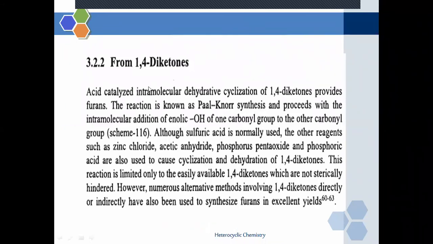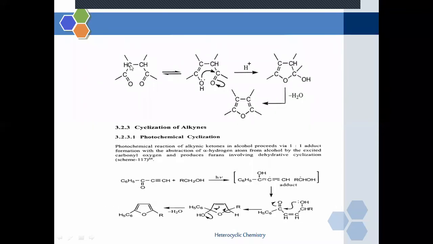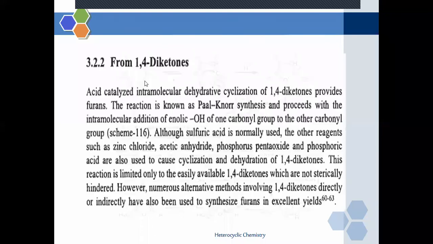Again, this is an acid catalyzed reaction, an acid catalyzed intramolecular dehydrative cyclization. Now we know the structure of the 1,4-diketone, which undergoes acid catalyzed intramolecular dehydrative cyclization to give furan.